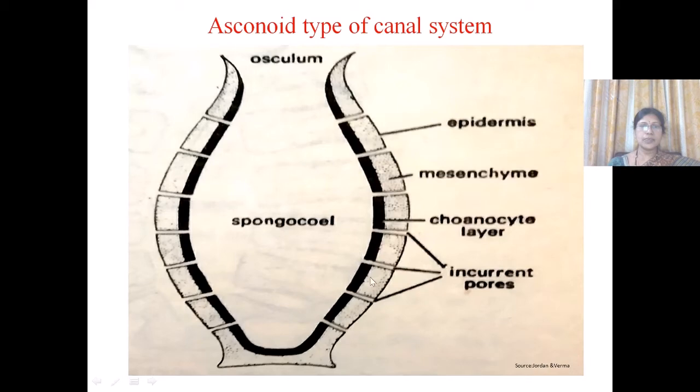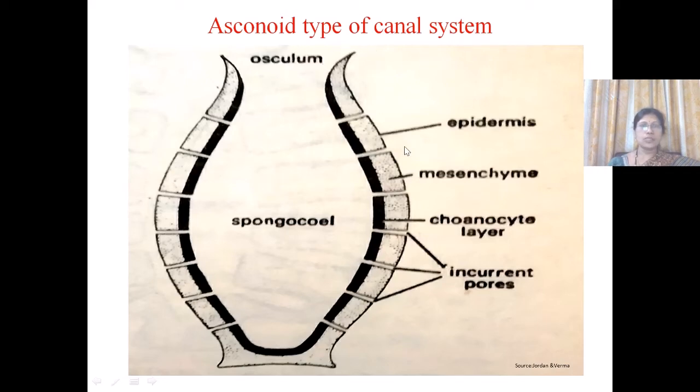The water current appears due to the flagellated cells. The inner lining of the spongocoel has the flagellated cells called choanocytes. With the beating of the flagellated cells, the water flows through the spongocoel, and finally the water is expelled out through a wide opening called osculum.